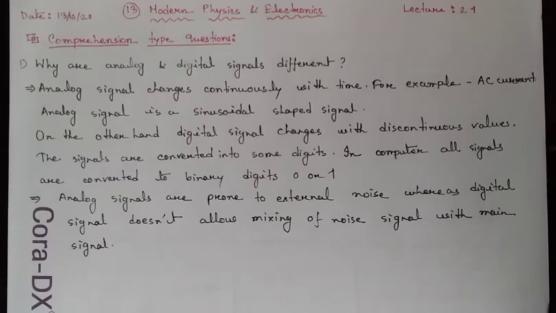On the other hand, a digital signal changes with discontinuous values, and signals are converted into some digits. That's why this is called a digital signal. And in a computer, all signals are converted to binary digits, that means 0 or 1. You have known about binary digits, 0 or 1. These are the common phenomena about analog and digital signals.